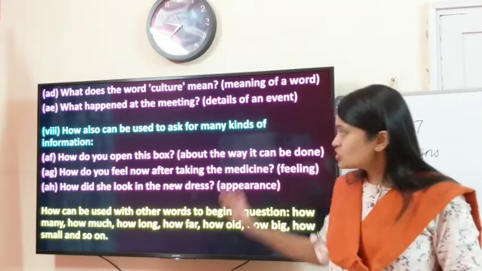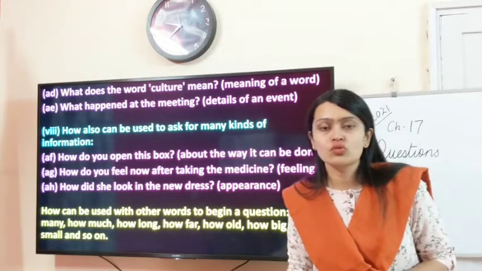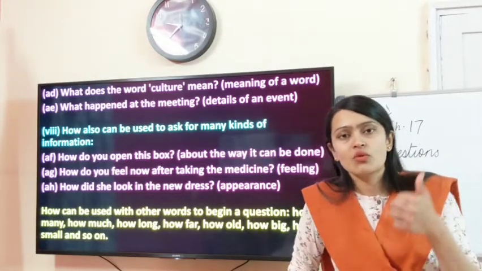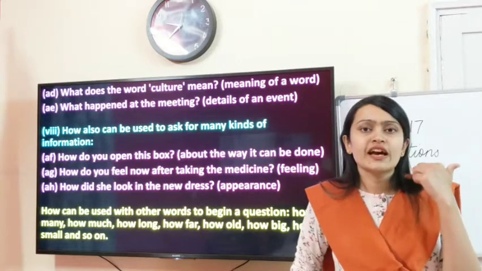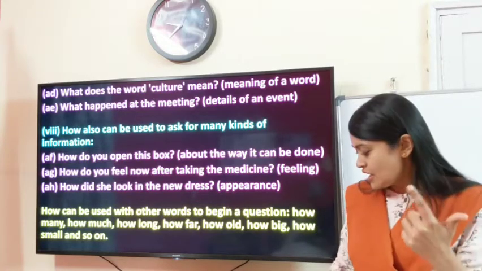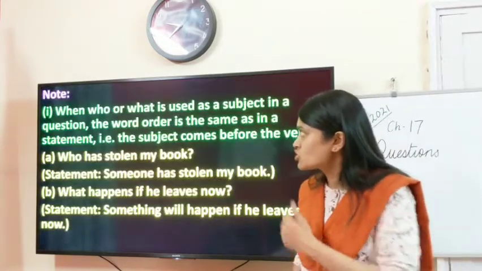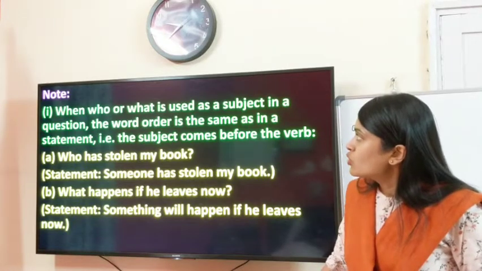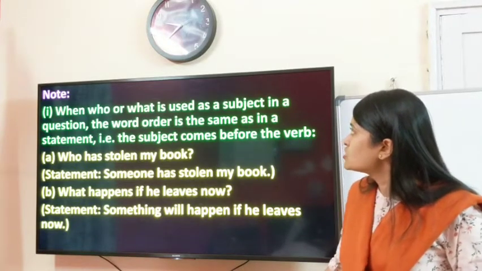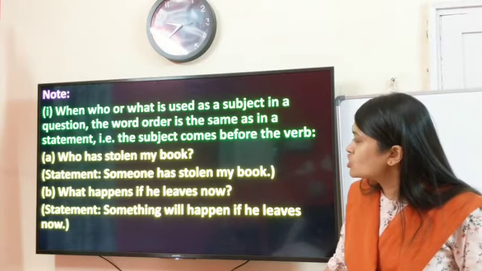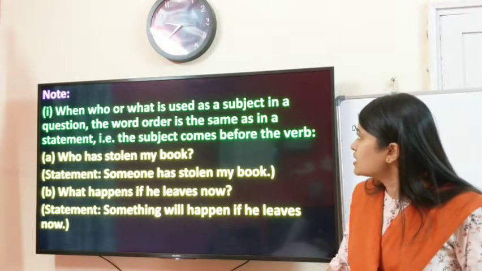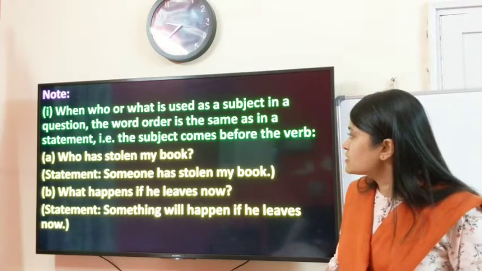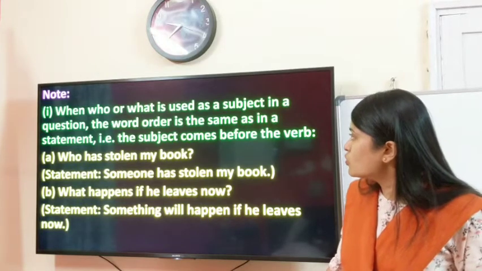Okay children, so these are the WH question words. Now we have covered yes-no questions, question tags, and WH questions. Note, when who or what is used as a subject in the question, the word order is the same as in a statement. That is, the subject comes before the verb.